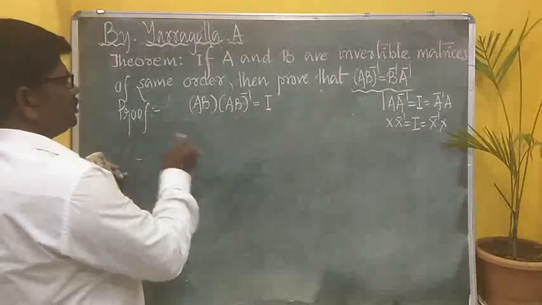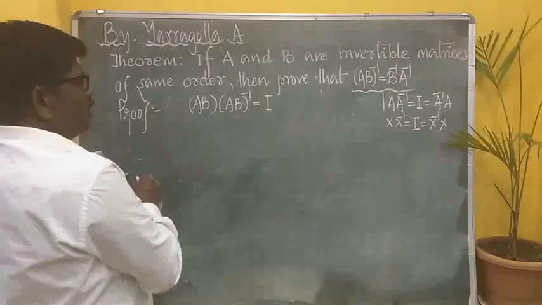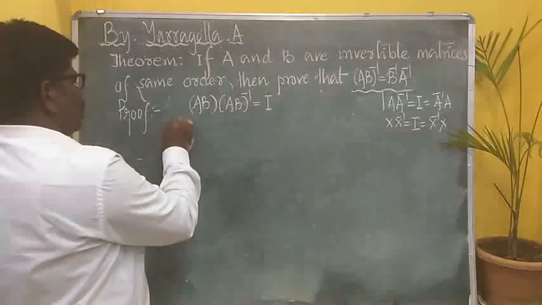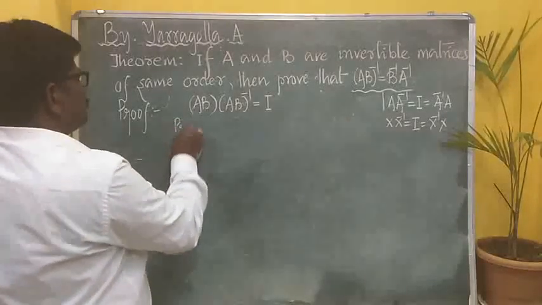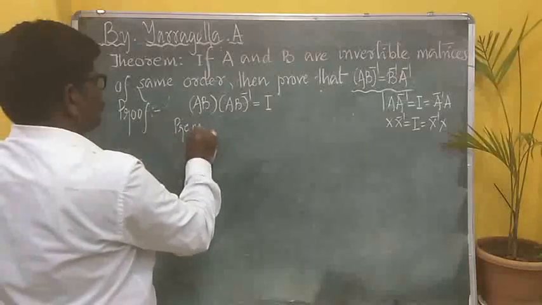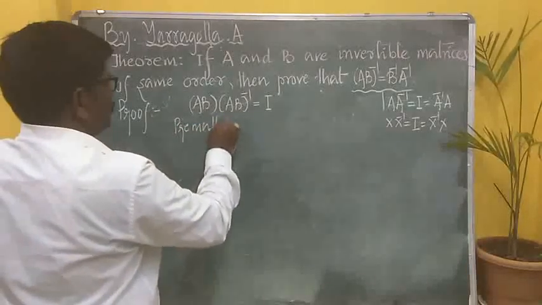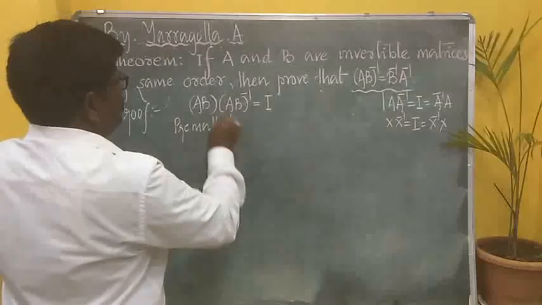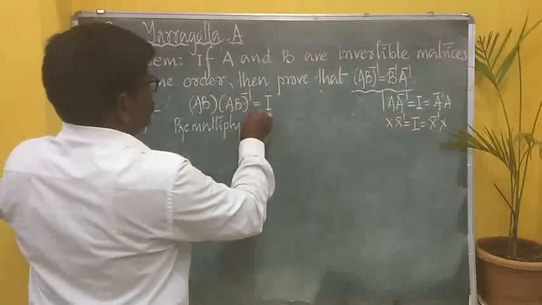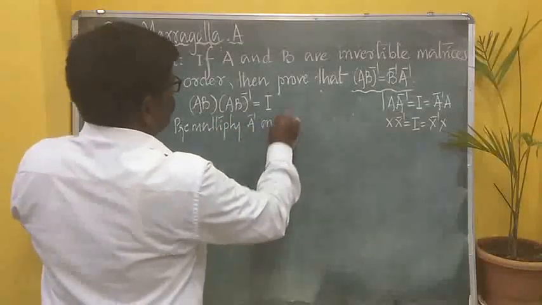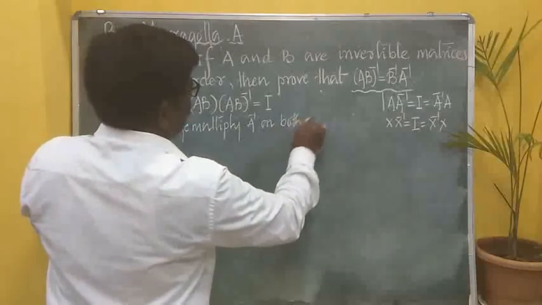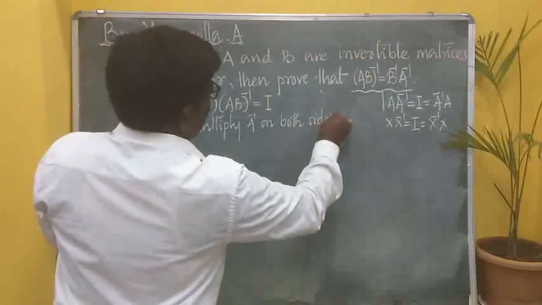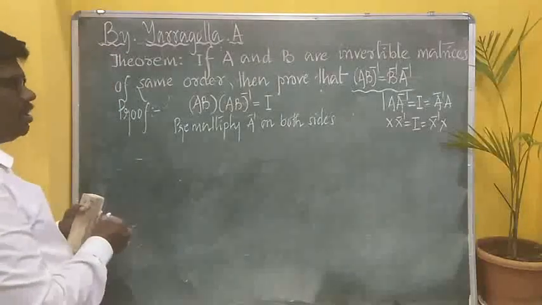Then, this is what the next step is. Multiply A inverse, or pre-multiply. This is what we say: pre-multiply A inverse on both sides. Okay?